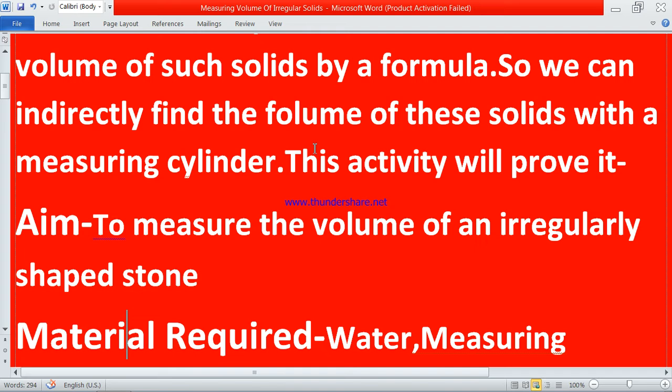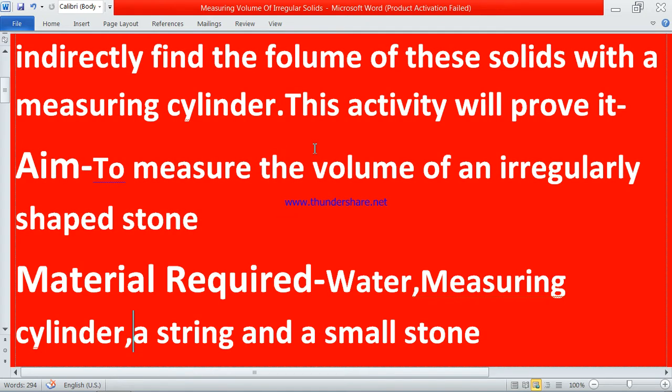It is possible, but not by direct means, by indirect means. So let's see what materials are required to do so. This is a simple activity. You can also do it at home if you have a measuring cylinder, or if you don't have one, many will have measuring cans of 500 ml, means half liter, or 1 liter. Some also have 2 liters, some have 2.5 liters.